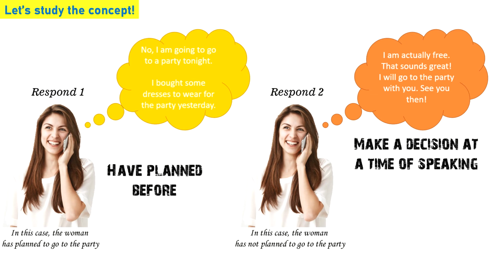So when you have a sudden decision, you use will instead of going to. But if you have planned, kalau kamu sudah merencanakan sejak lama, you use going to. But when you are making a sudden decision, like at the time of speaking, kamu memutuskan sesuatu pada waktu tersebut, you use will. Okay? That's right. So that is the basic and also the fundamentals, the differences between the use of will and the use of going to for a plan.